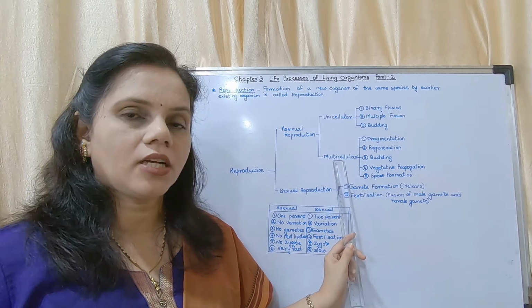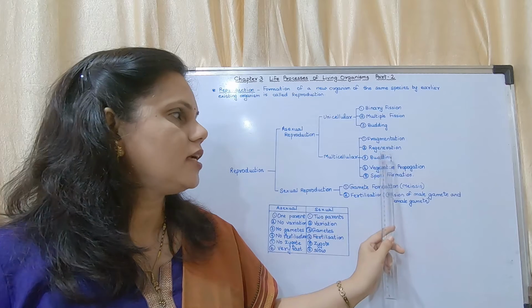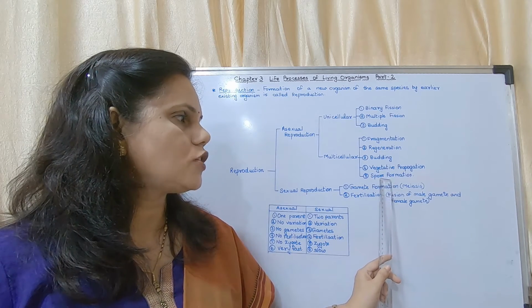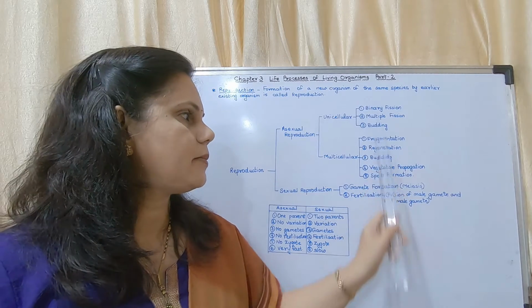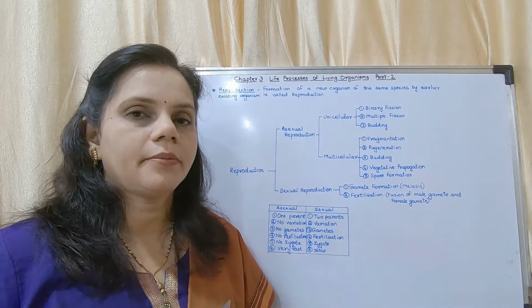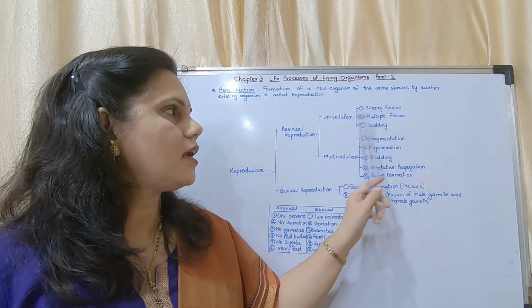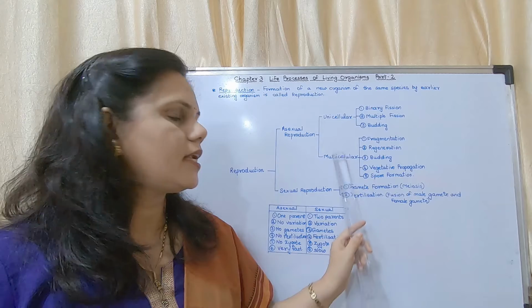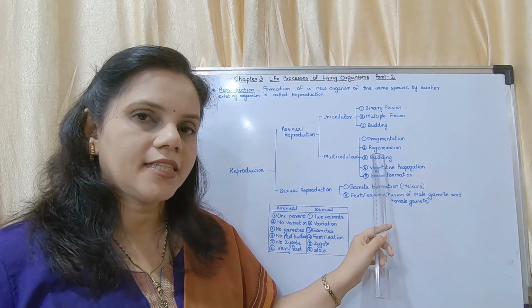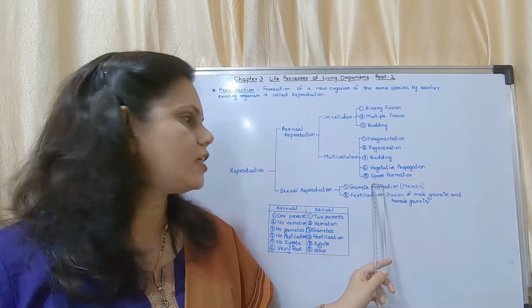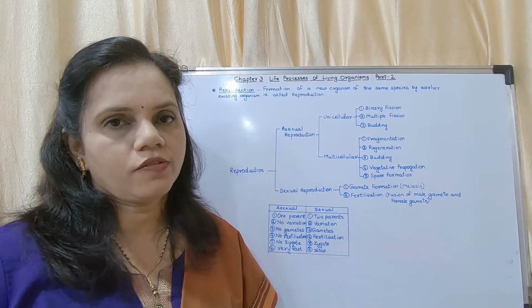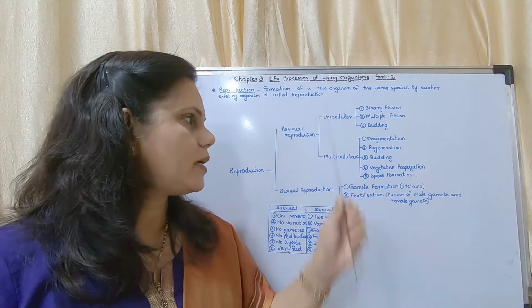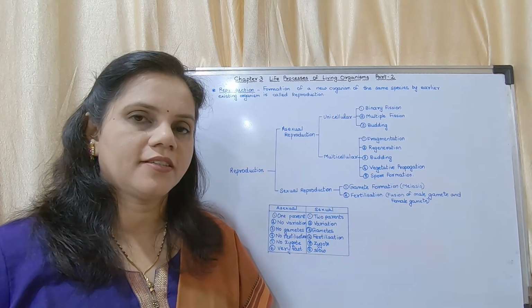In multicellular organisms: fragmentation, regeneration, budding, vegetative propagation and spore formation. So these are the methods which we have for elaborate study. Unicellular: binary fission, multiple fission, budding. Multicellular: fragmentation, regeneration, budding, vegetative propagation and spore formation. These are the processes we have for our study. You may copy this in your notebook.